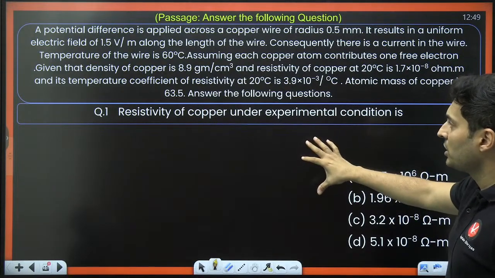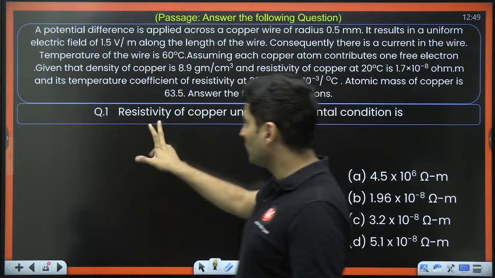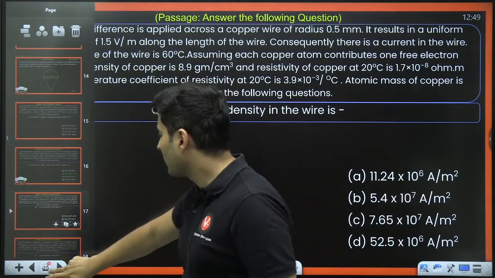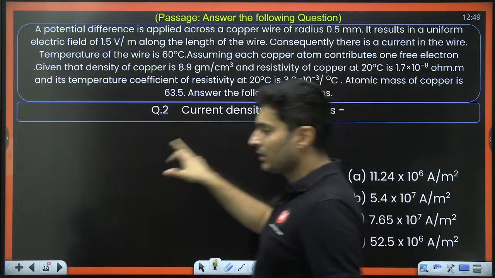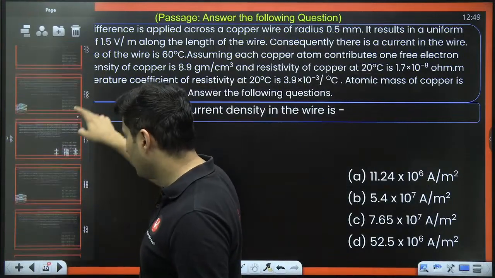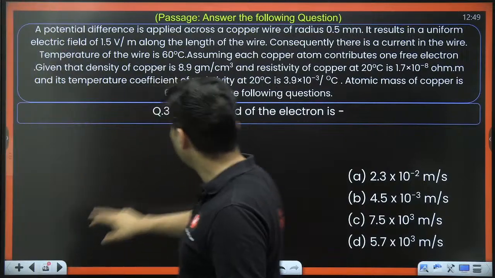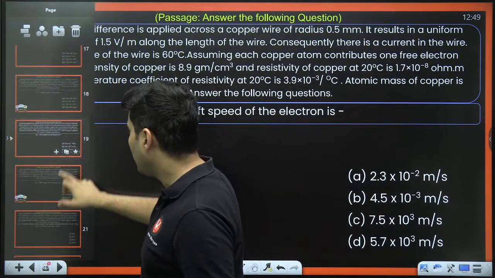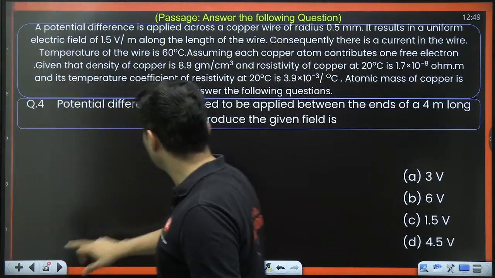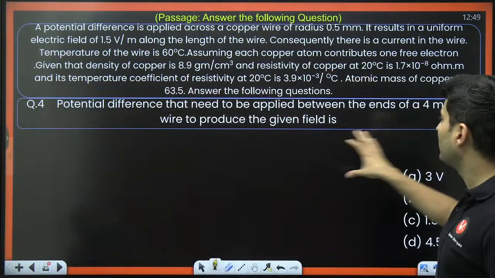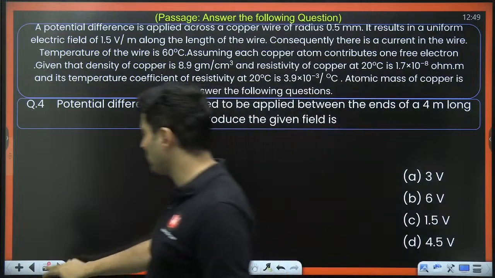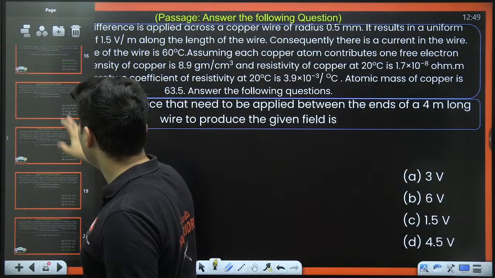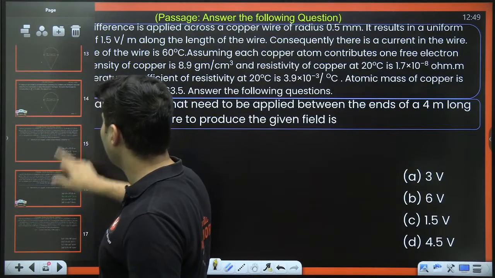Okay, this is a passage question. There are multiple questions on it. I think the first question is of resistivity. The second question is of current density. The third question, I think, of drift speed. Yes, drift speed is also asked. And one more thing is also asked, maybe the potential difference which is applied. So I think 4 questions are there. Yeah, 4 questions are there, correct. So these are the 4 questions in this particular passage.